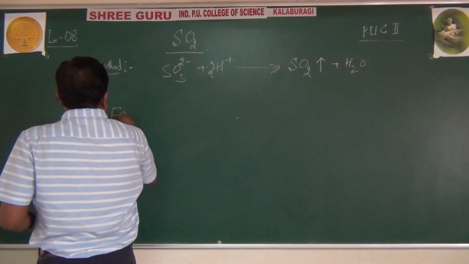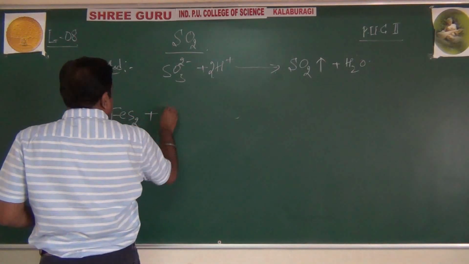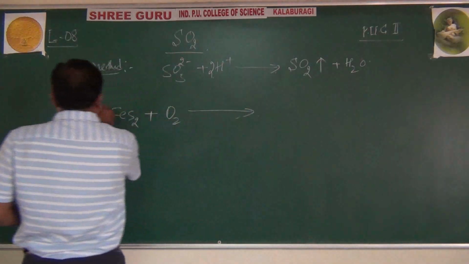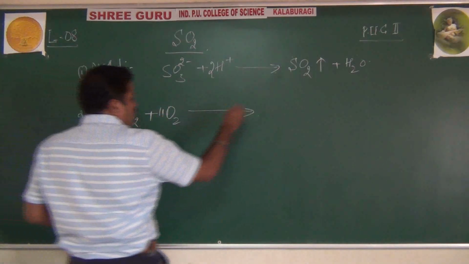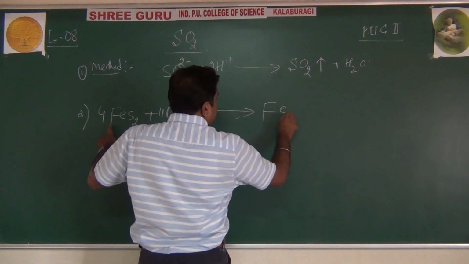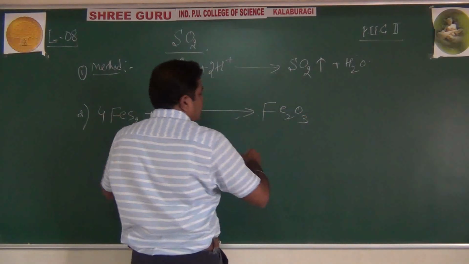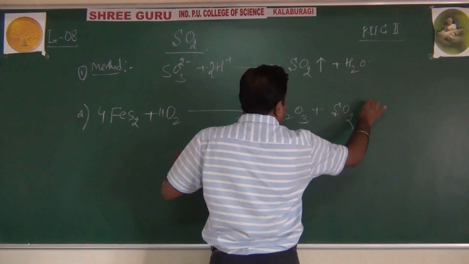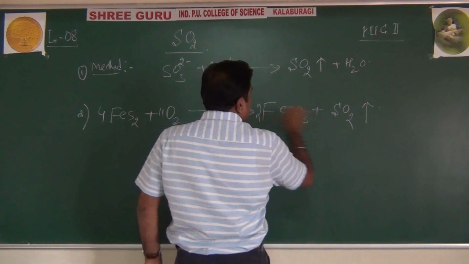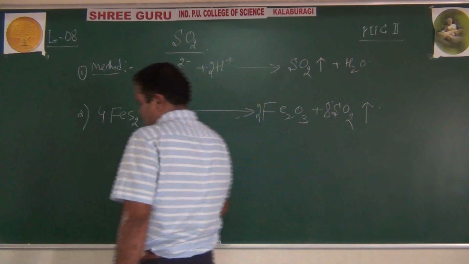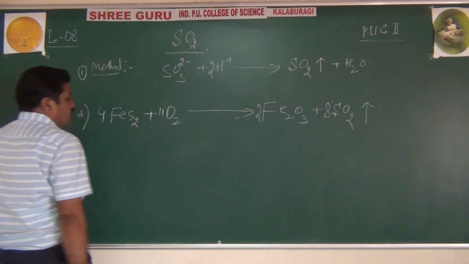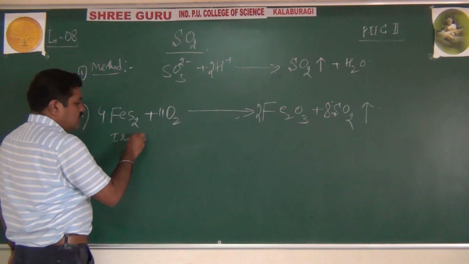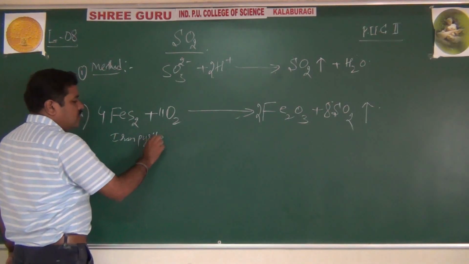Secondly, sulfur dioxide can be prepared by burning pyrite. Iron pyrite undergoes combustion: 4FeS2 converts to 2Fe2O3, ferric oxide, and 8SO2. This is called iron pyrite, or pyrite burners.